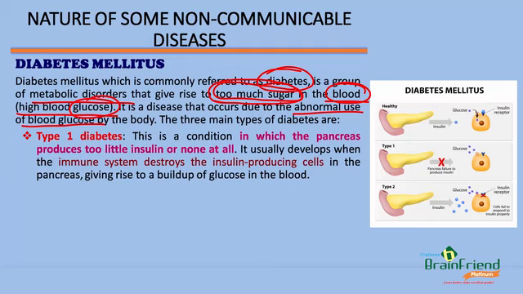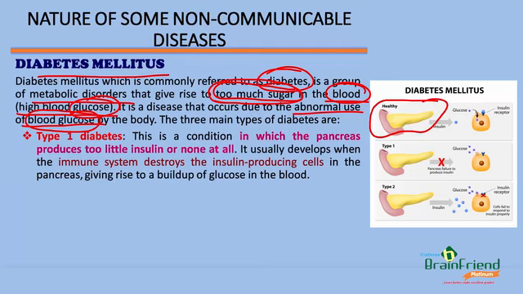Blood glucose for its function. But when this blood glucose is not being properly used by the body, it gives rise to diabetes mellitus. Now take a look at this diagram here. We have a healthy pancreas producing insulin.